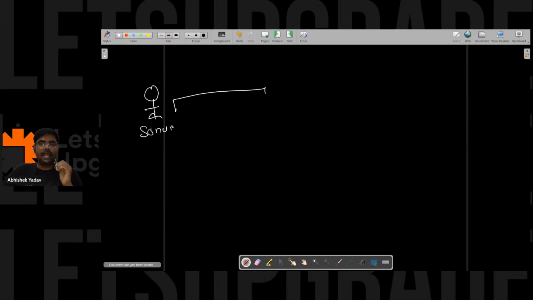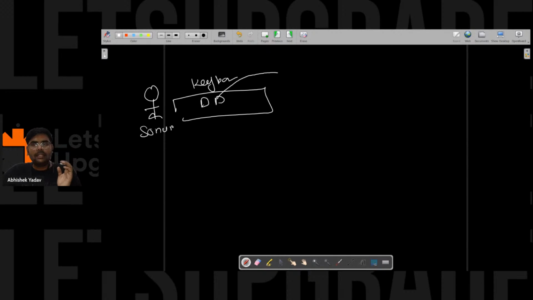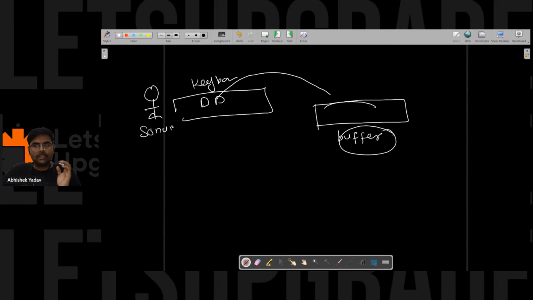He has the keyboard and types something, let's assume 1213. That will get stored inside the buffer, a middle storage. In that storage, this input will be stored.